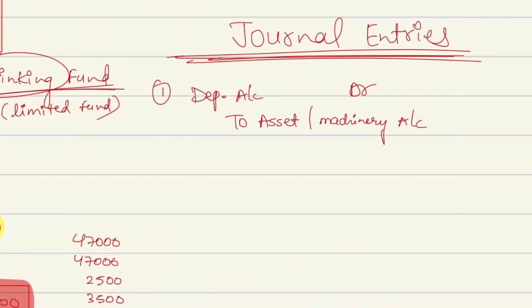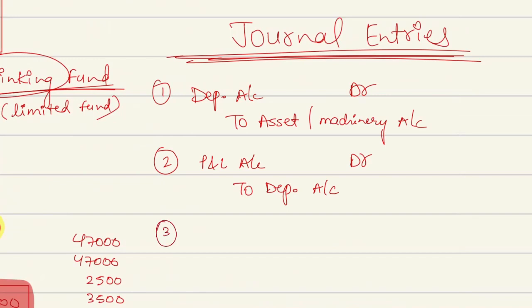But second entry was profit and loss account debited, and the depreciation was transferred to the profit and loss account. The depreciation was charged to the profit and loss account. But now what we are doing, we are creating a sinking fund. So we need to do the journal entries for that fund. Whenever I will make an investment in that fund, I need to record that transaction as an asset and as a liability also, because we are taking out funds from our business.